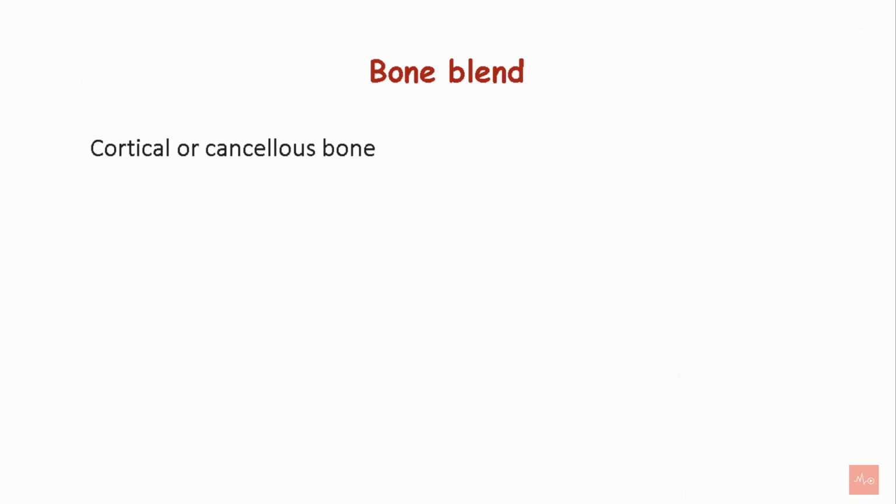Bone blend is a cortical or cancellous type of bone which is procured with the use of trephines or rongeurs.